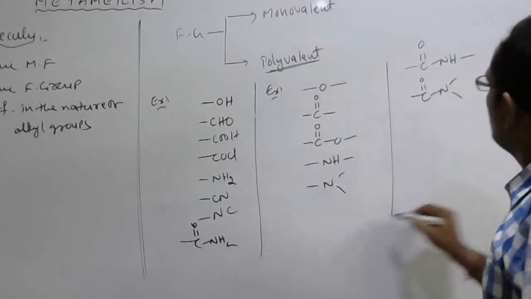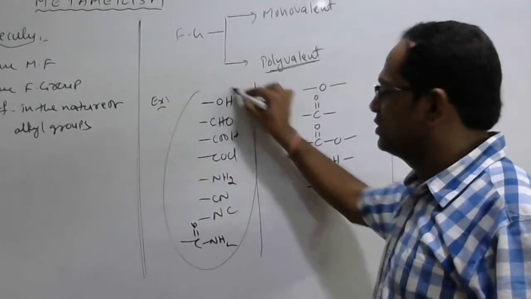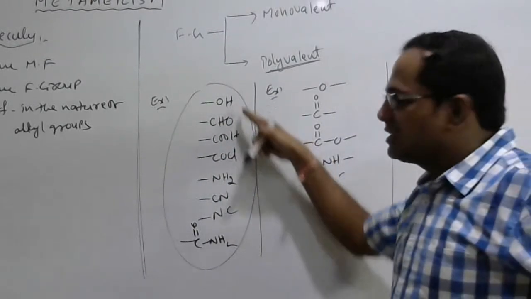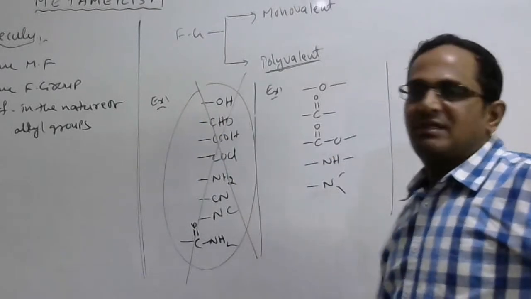These are all polyvalent functional groups, and those are monovalent functional groups. One very important point here is that the molecules which contain monovalent functional groups do not exhibit metamerism.